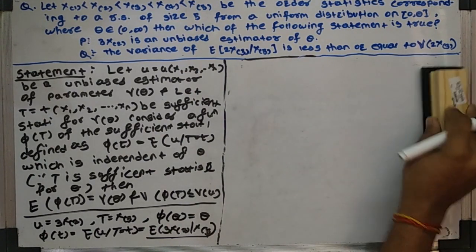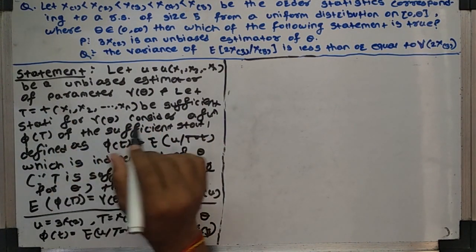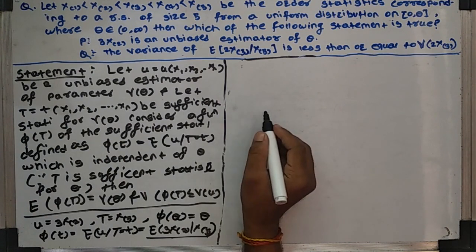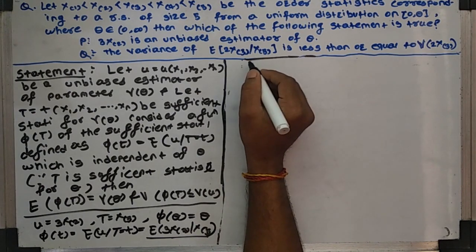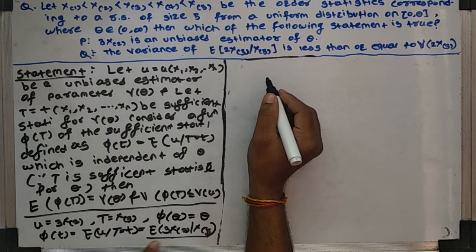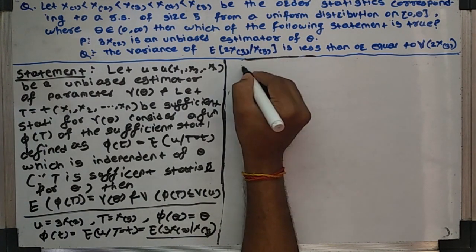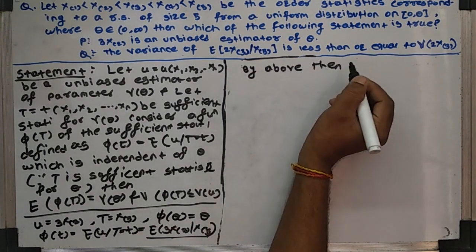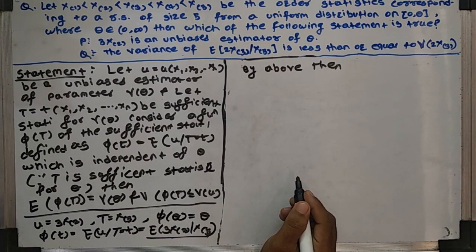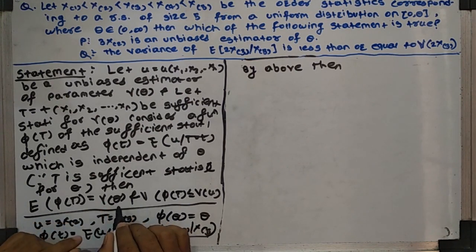So the Rao-Blackwellization theorem's two conditions are satisfied. First, U is an unbiased estimator for theta, and T is a sufficient statistic for gamma theta. So phi of t is equal to the expectation of U given T. By the above theorem, the expectation of phi of t is equal to gamma theta.